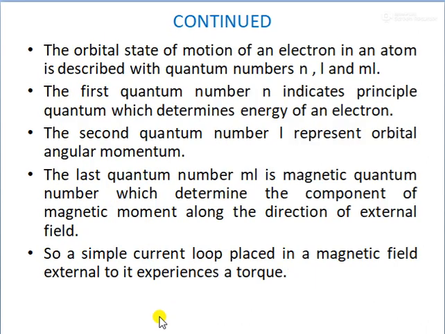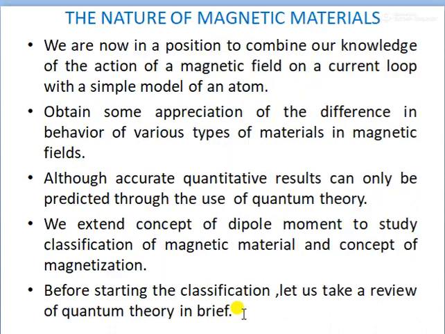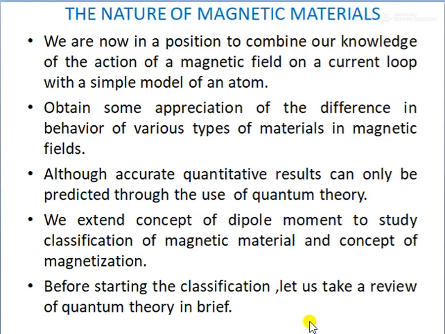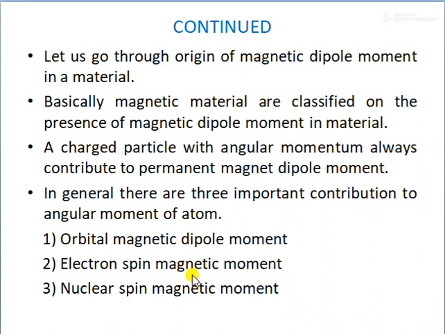This was just a review of quantum theory before going to the classification of magnetic material, covering the electron orbital dipole moment, electron spin magnetic moment, and nuclear spin magnetic moment.